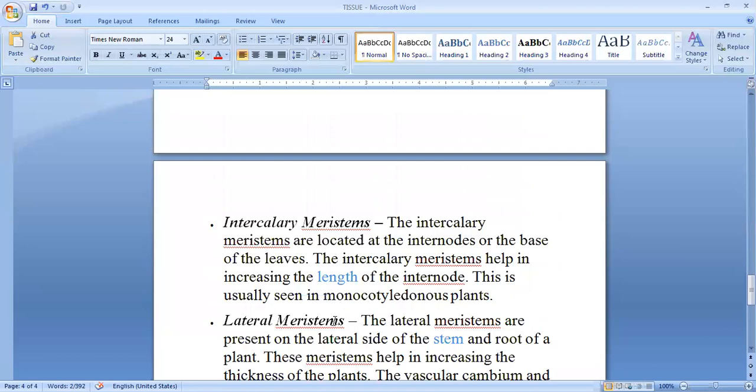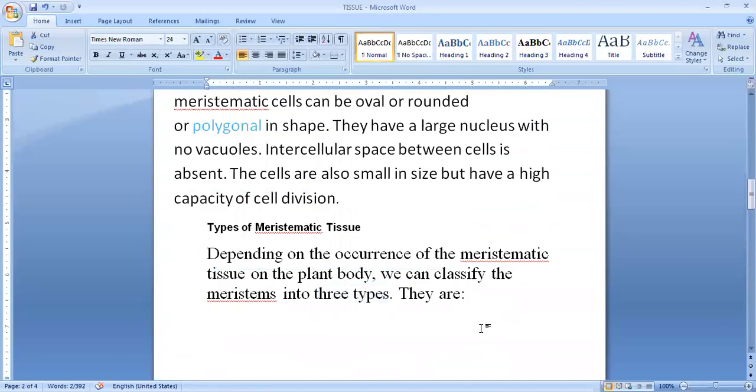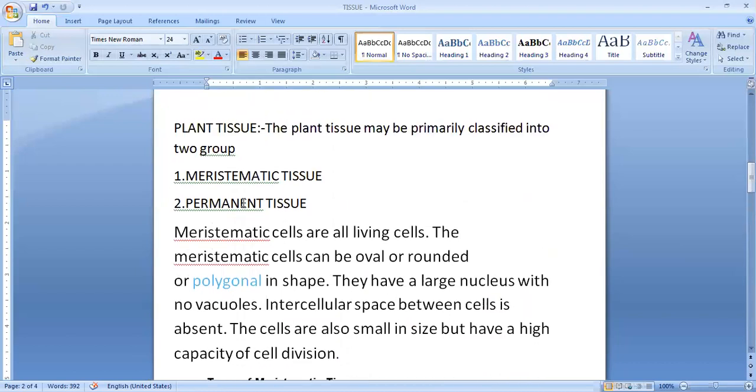So these are the different types of meristematic tissue that we have completed. Now we have to start with permanent tissue, which we will see in our next video.